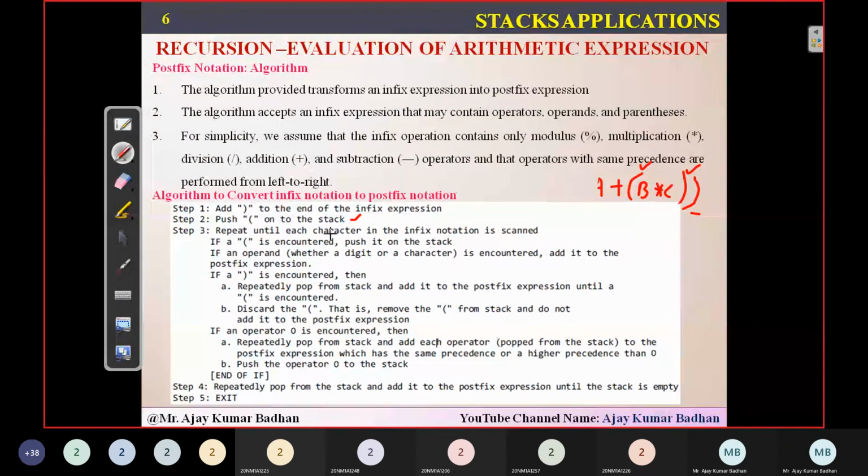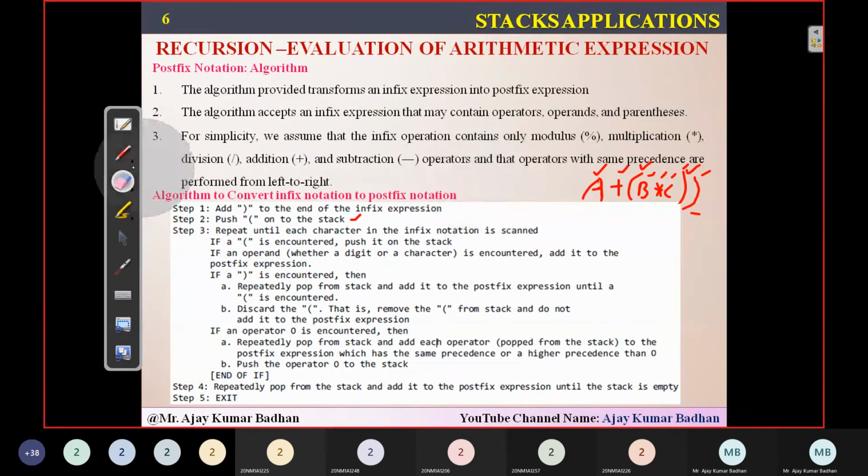And now repeat until each character in the infix notation is scanned. One by one, I'm going to scan these characters: A plus bracket open, B star, C bracket close. When scanning these elements, if an open brace, that is a left parenthesis, is encountered, push it onto the stack, the same as in the parenthesis checker. Whenever you encounter an open bracket or left parenthesis, push it directly into the stack.